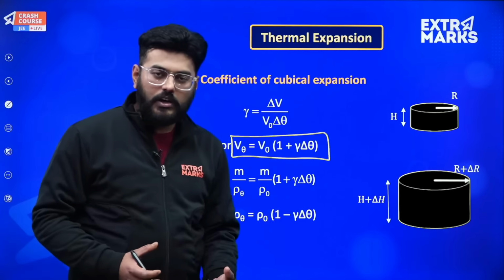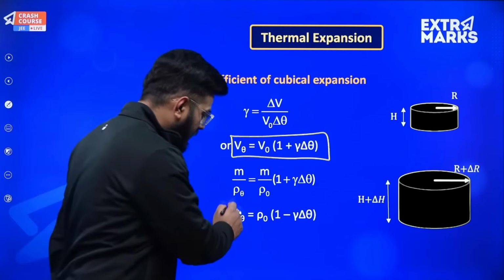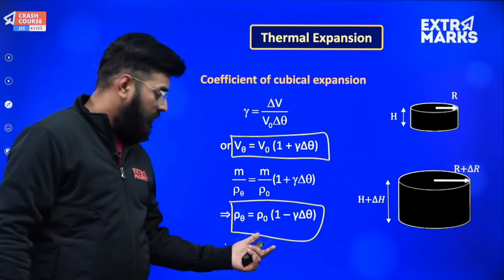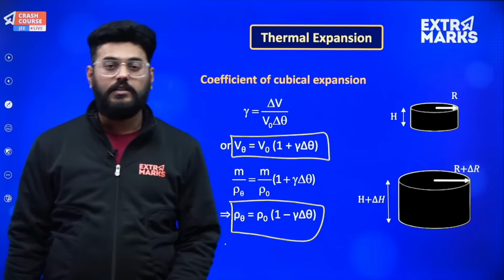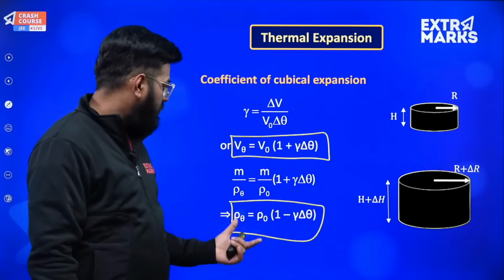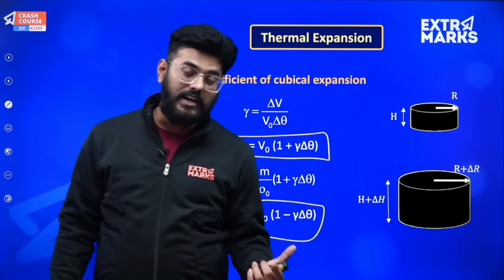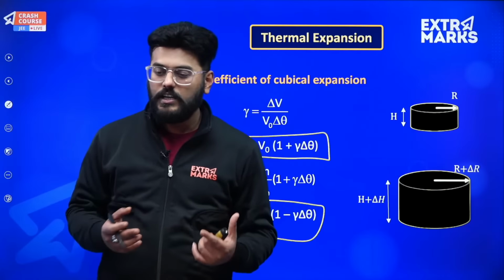Only the change which will occur is that in place of V, the density at any theta will be equal to the density at the original point wherein no expansion was occurring, times 1 minus gamma times delta theta. Because, as I told you, if volume is increasing then density has to decrease, and on the other hand if volume is decreasing then density will obviously increase.